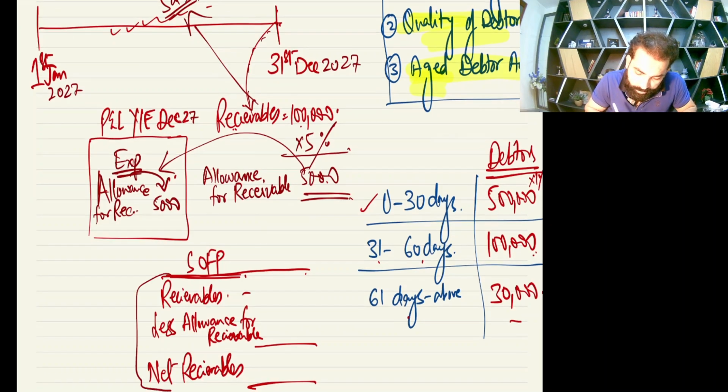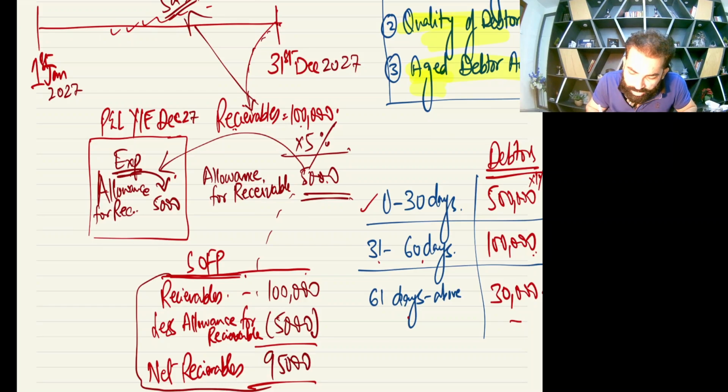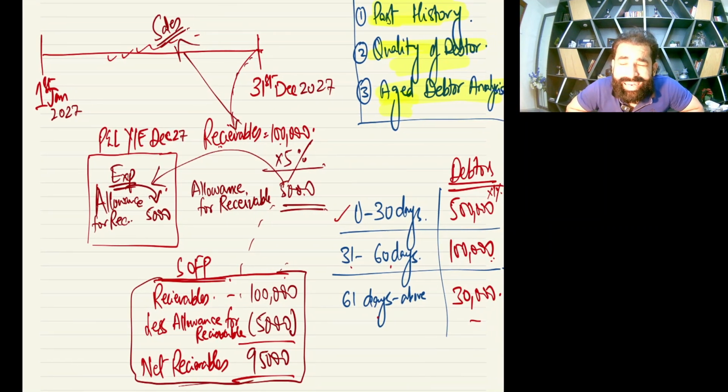See, at the year end your receivables are 100,000, less the allowance of 5,000. So you will deduct it, and the net receivables of 95,000 will be posted in your SOFP. Okay, so this allowance will ultimately affect your SOFP as well as your P&L.